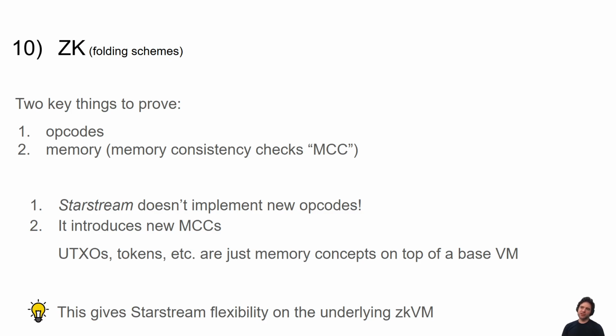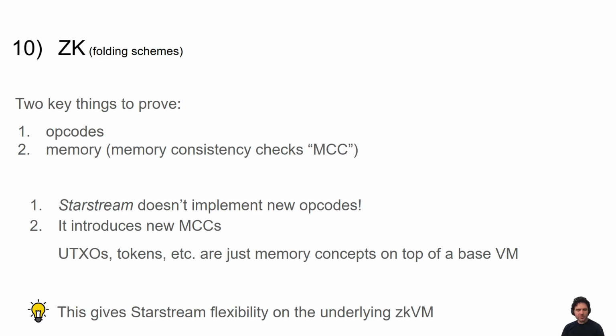The really cool thing about Starstream is we don't need to implement any new opcodes, right? We can take a ZKVM for WASM or a ZKVM for RISC-V or a ZKVM for a different concept. It doesn't really matter. Starstream only requires new memory consistency checks on top of it. Because memory, UTXOs, tokens, they're just memory concepts on top of a base VM, right? This gives Starstream a lot of flexibility in the underlying ZKVM, which means that porting Starstream as new ZKVMs come out, as new improvements come out in the ZK space, it's super easy for us to upgrade Starstream and leverage the latest technology.